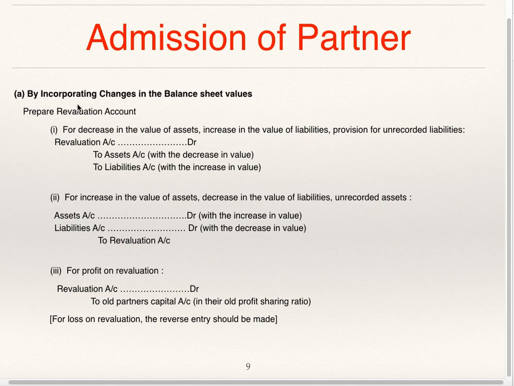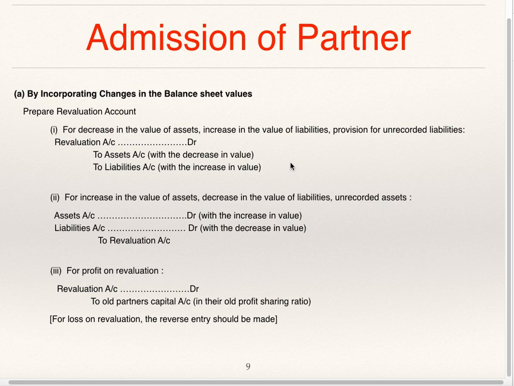First, by incorporating changes in the balance sheet values, you are supposed to prepare revaluation account. Prepare revaluation account for decrease in the value of asset, increase in the value of liability, provision for unrecorded liabilities. Your journal entry is revaluation account debit to asset account with decrease in value, to liabilities account with increase in value.